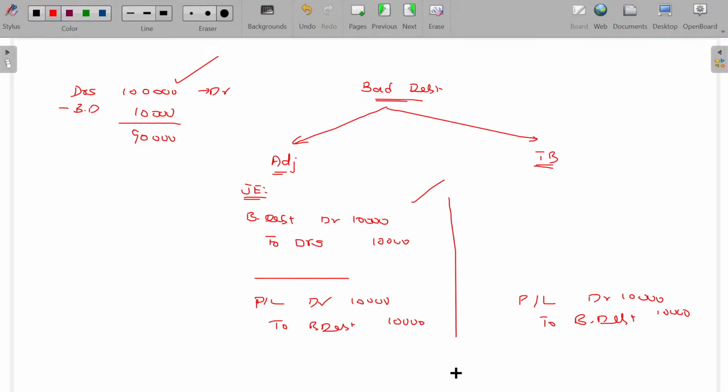That's all. So verify whether the bad debt is given in the adjustment or trial balance. If it is given in the adjustment, you have to pass the adjustment entry and then transfer entry. If it is given in the trial balance, no need to pass the adjustment entry because adjustment entry was already posted.